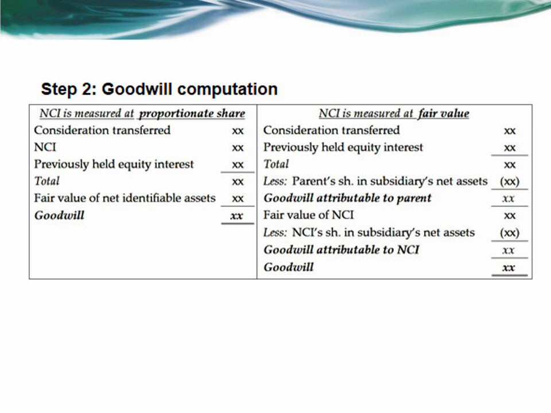And then the goodwill that is reported in the post-combination financial statements is the amount determined at the acquisition date, less any accumulated impairment losses. So you have here the formula for goodwill when NCI is measured at proportionate share, the one on the left, and then the formula for goodwill on the right is when the NCI is measured at fair value.